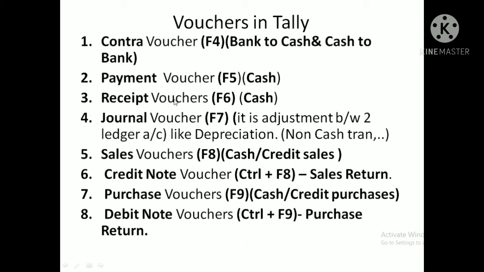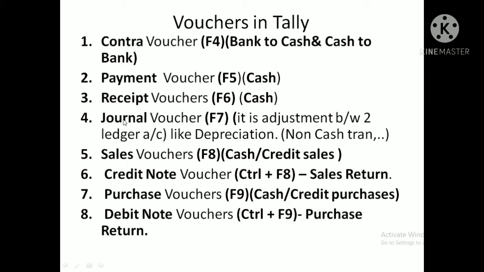Next one, receipt voucher, which is executed with function key F6. If the company paid cash, that time we use the payment voucher. If the company receives cash, that time we use the receipt voucher, for which the function key is F6.